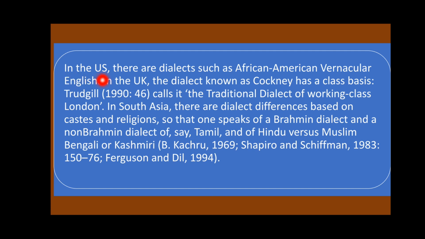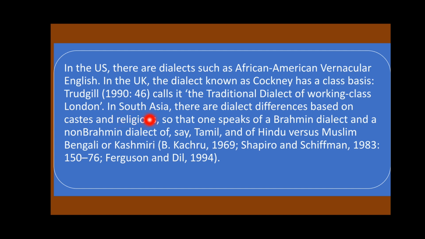In the US, there are dialects such as African American Vernacular English. So vernacular English is the one that is spoken by ordinary people of the country. In the UK, the dialect known as Cockney has a class basis, as identified by Trudgill, who calls it the traditional dialect of working class London.